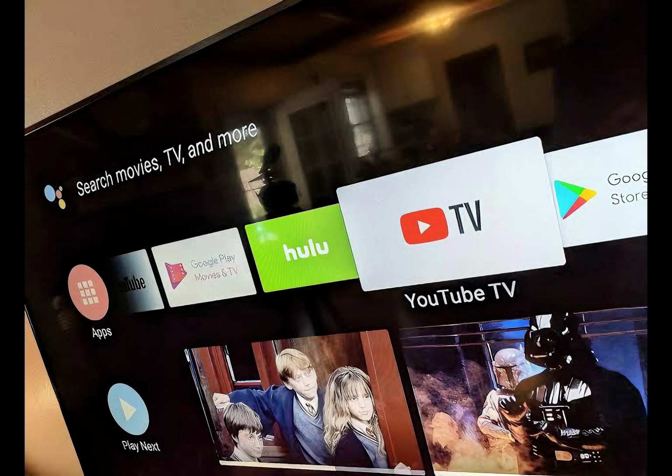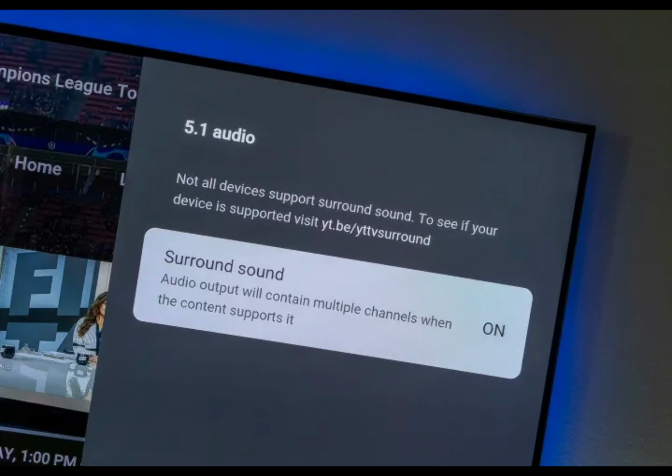Additionally, outdated app versions or temporary glitches can contribute to the absence of audio during playback. So overall, the basic fix to this is to adjust audio settings and turn off surround sound.